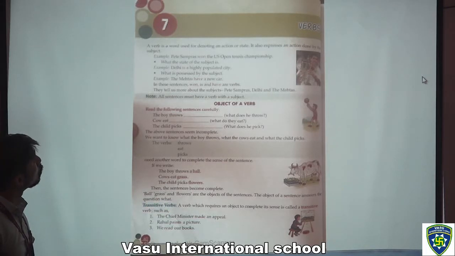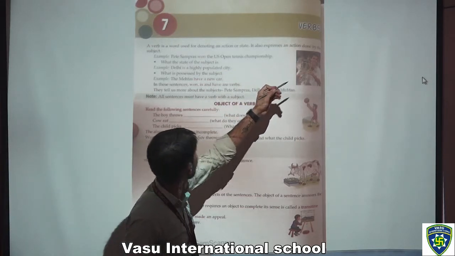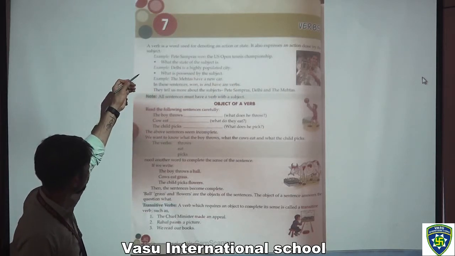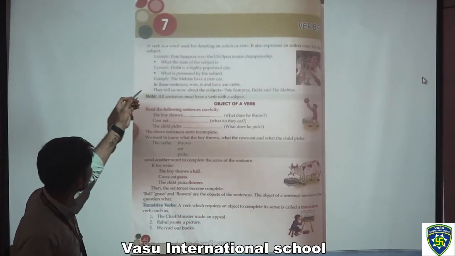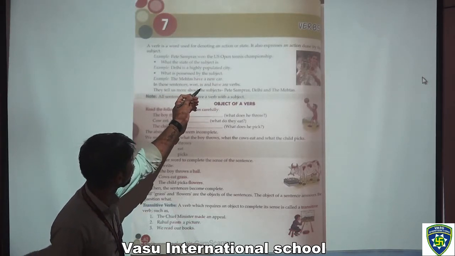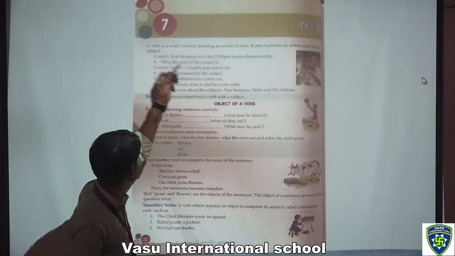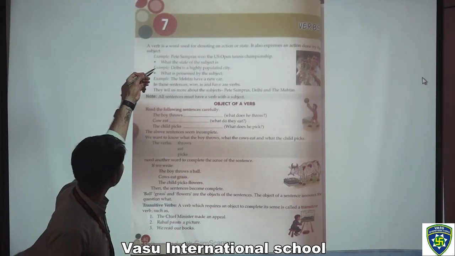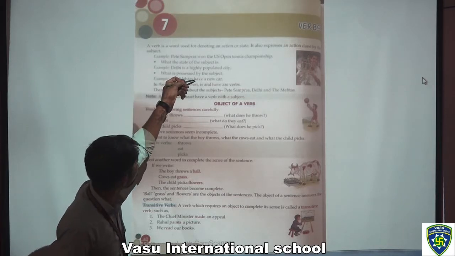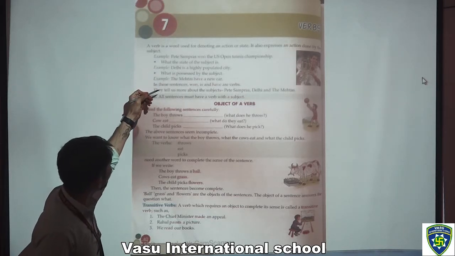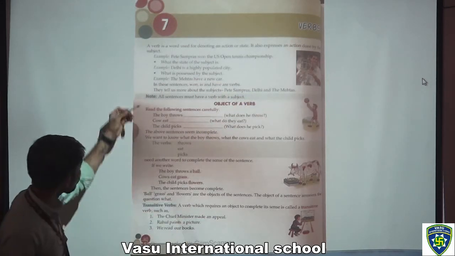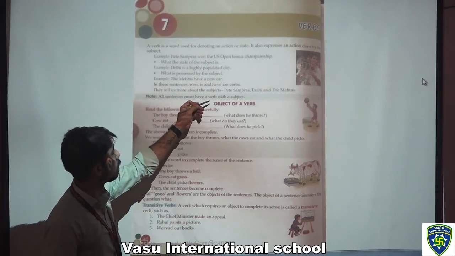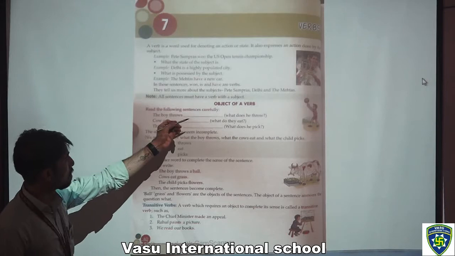A verb is a word used for denoting an action or state. It also expresses an action done by the subject. For example, Delhi is a highly populated city. Now we have three examples here. In these sentences, want, is and have are verbs. Like in the first sentence we have want, second sentence we have is, third sentence we have have. So they tell us more about the subject, like Pete Sampras, Delhi and the Mehtas. Note, all sentences must have a verb with a subject.